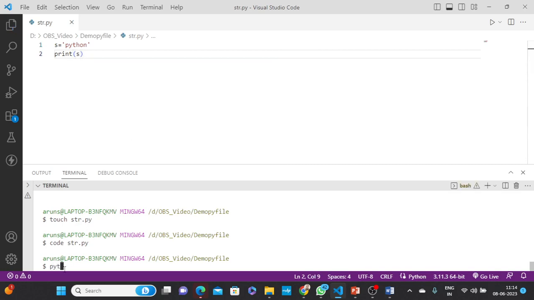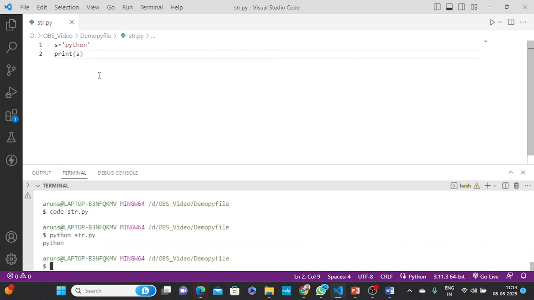How to run the Python file? Python space str dot py. It will run, and it represents the Python output. It's a single line representation. It's okay: Python, our base language.